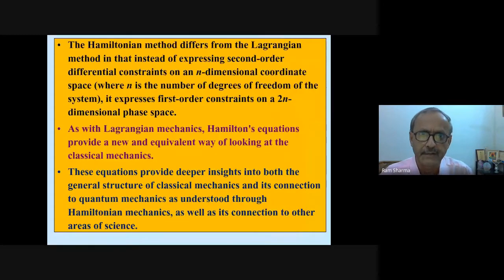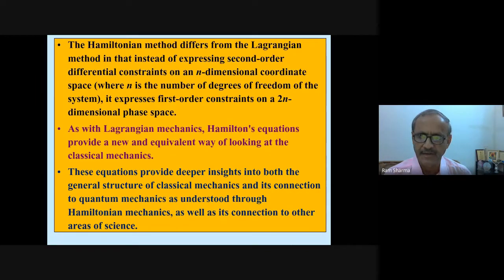The Hamiltonian method differs from the Lagrangian method in that instead of expressing second order differential equations on an n-dimensional coordinate space, where n is the number of degrees of freedom of the system, it expresses first order equations on a 2n-dimensional phase space.